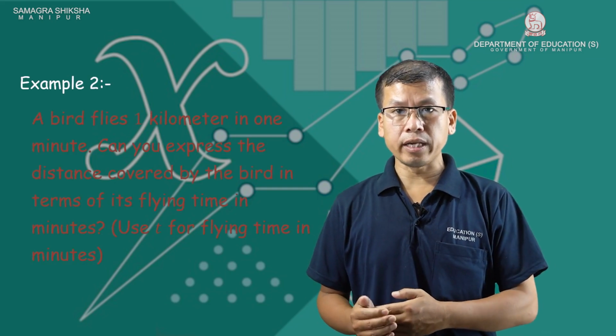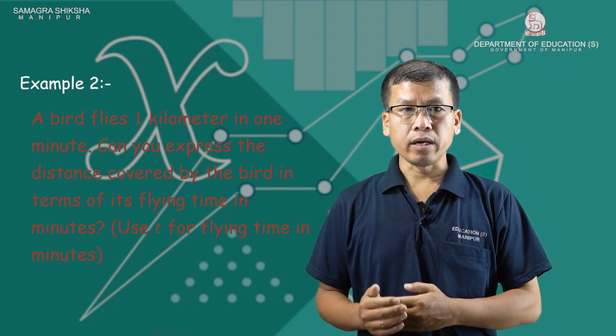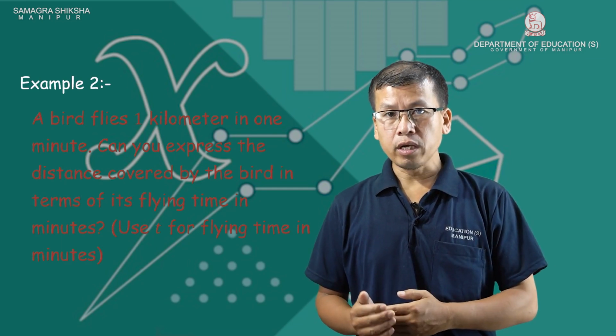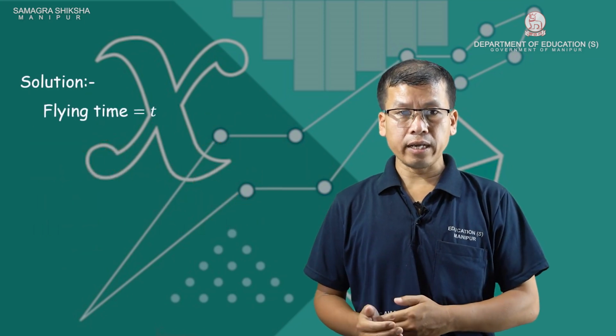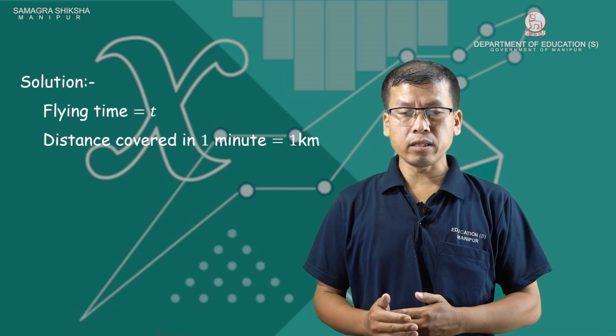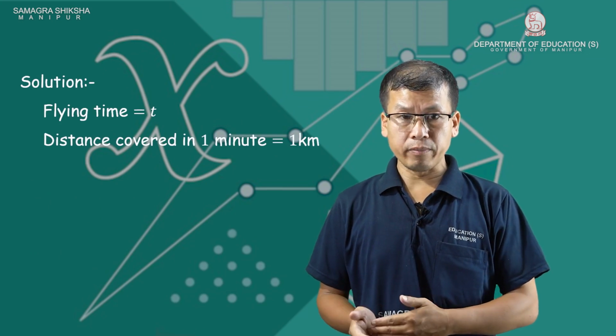Can you express the distance covered by the bird in terms of its flying time in minutes? Use T for flying time in minutes. Say flying time is T. Distance covered in 1 minute: in 1 minute it covers a distance of 1 kilometer.